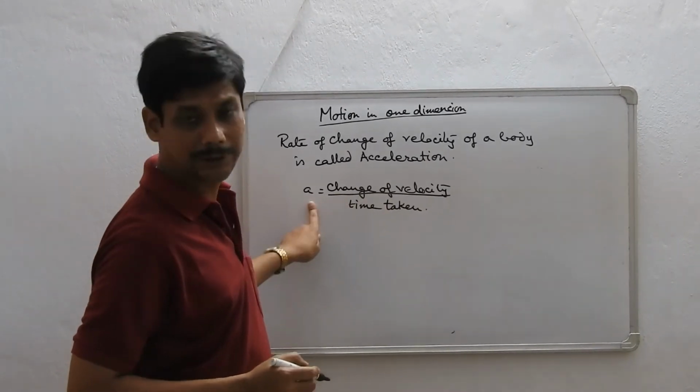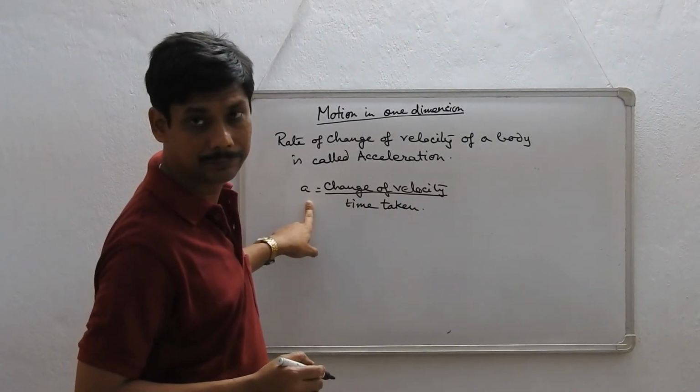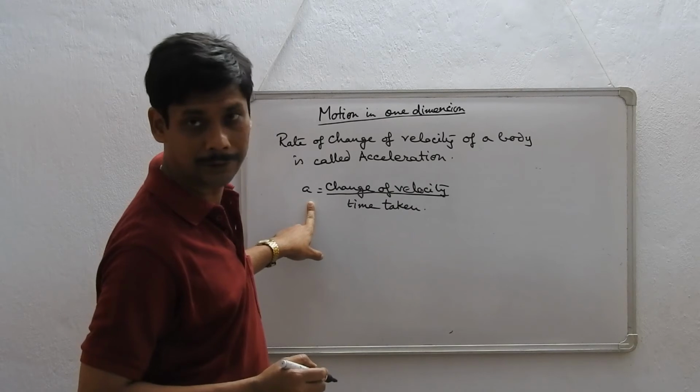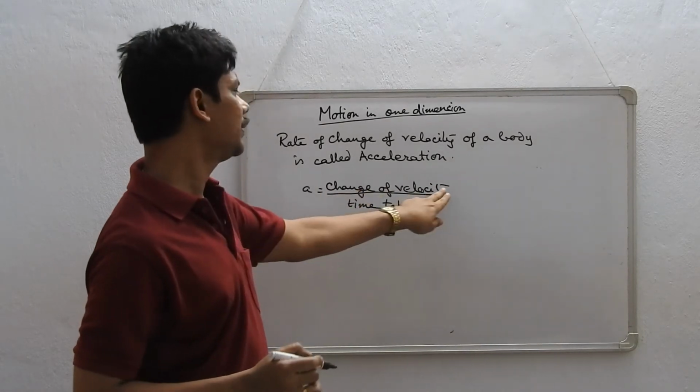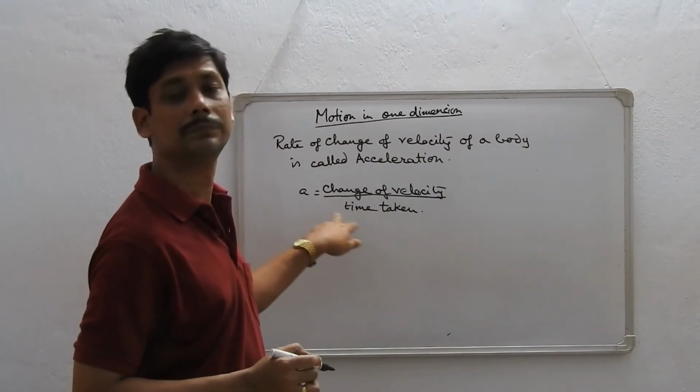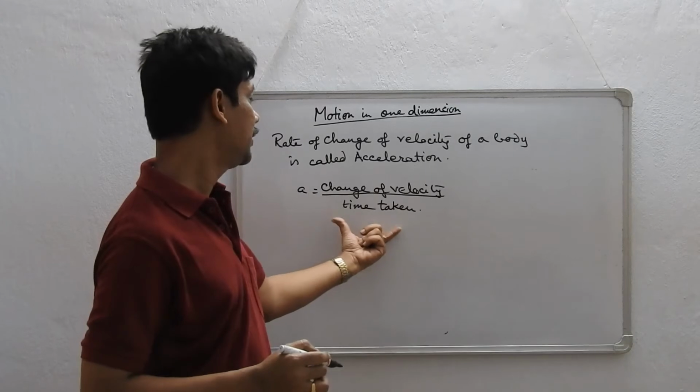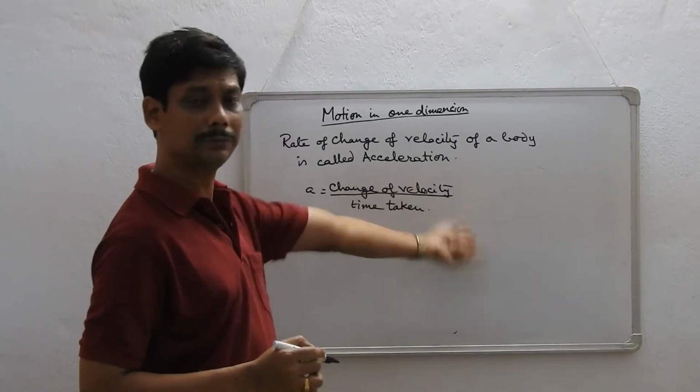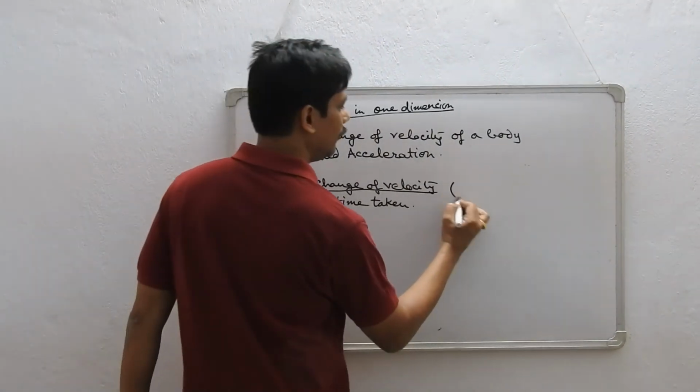Now, is it scalar or vector? The answer is vector. Why? Change of velocity is a vector quantity. Time is scalar. So vector by scalar gives you vector. So this is a vector quantity.